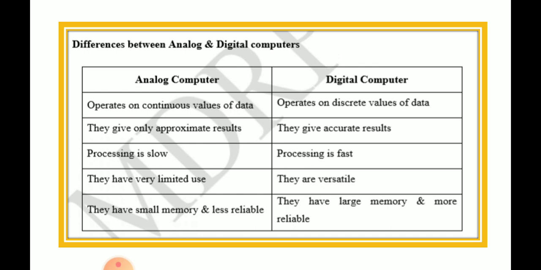So here also in analog, it has very little memory, so it is very difficult to use the computer. But in digital, you have large memory. In digital computers, the normal computers we use in labs, there are nearly 500 GB or 300 GB of space.